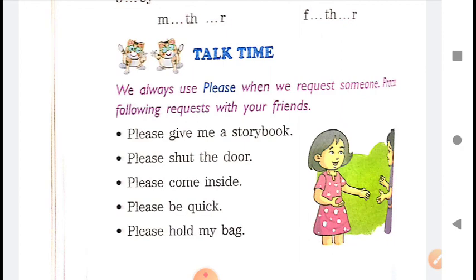You are very tired. You don't want to hold your bag. You request your friend. You want your friend to hold your bag. So you are requesting her, please hold my bag. As such, she is carrying her own bag. तो आप उसको ज़बरदस्ती तो अपना बैग दे नहीं सकते हो. तो you will make a request, please hold my bag. So when you request someone, you always say please. You should always say please. Please हमें हमेशा बोलना चाहिए.